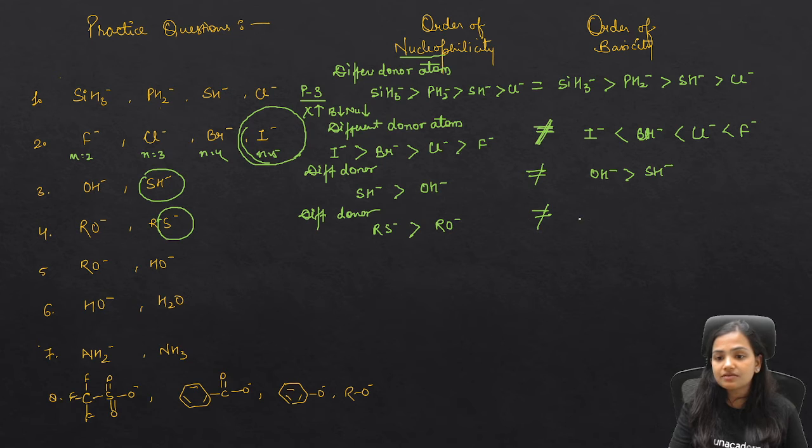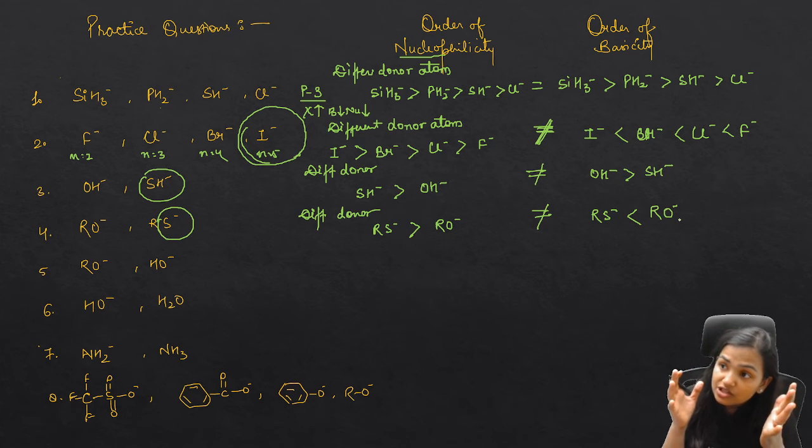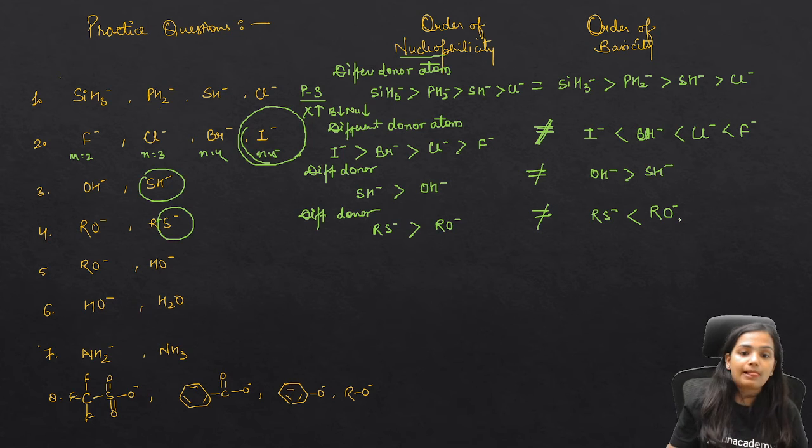Now for the basicity, it will become opposite. RS negative is going to be a poorer base as compared to RO negative. Why? Because RO negative will form a strong bond with H, that is, the alcohol will form.